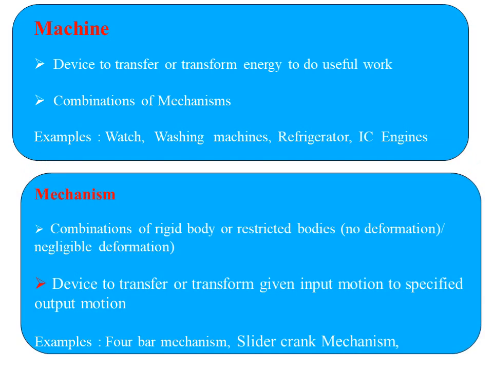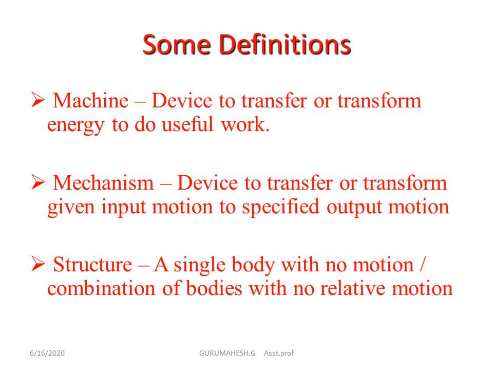Next, mechanism: it is a combination of rigid bodies. It transfers or transforms the given input motion to a specific output motion, that's it. We then call it a mechanism. Examples: 4-bar mechanism, slider crank mechanism, straight line mechanism. We will see a lot of examples in the coming units. These are the main definitions, and they are very, very important for 2-mark questions.